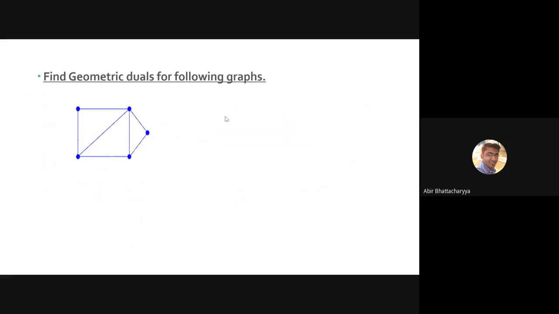Okay, so find the geometric dual of the following graph. Let's solve some questions, and we will solve till 6 p.m. After that I have to complete the lectures anyway. Try to be quick. At least we can solve all those dual problems today. Find the dual of this graph. Once you're done with that, write down done on the chat box. Please try to be quick.